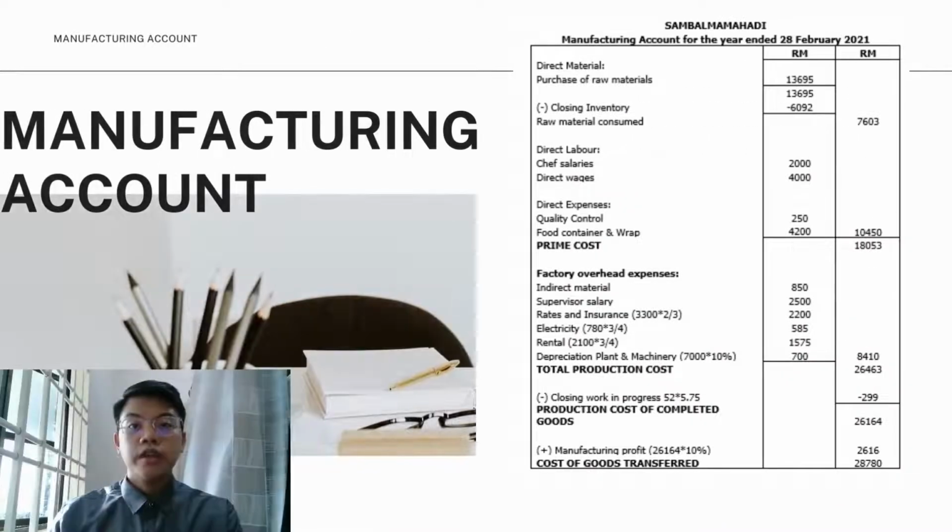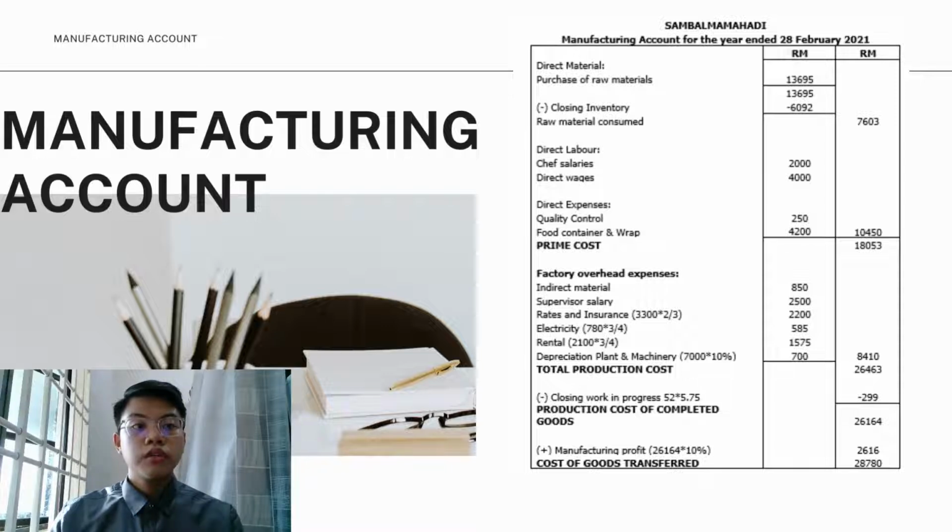My name is Arif and I will continue the presentation by telling you about the costs involved in manufacturing our product. Firstly, for cost of raw material, we purchase new raw material that costs us 13,695 ringgit, and we minus our closing inventory, 6,092 ringgit, and we get our raw material consumed, 7,603 ringgit.